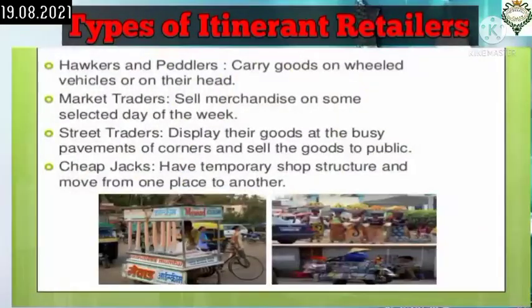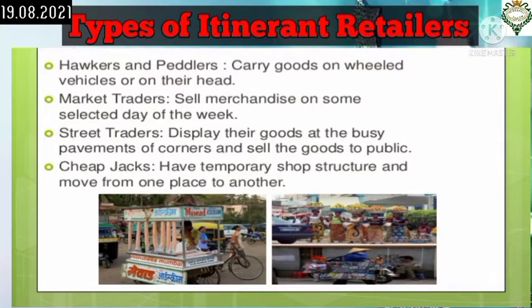Okay, students. So itinerant retailers are mainly of four types. First one is hawkers. So hawkers refers to all those itinerant retailers who move with their goods from door to door and street to street for selling them. The second one is market traders.